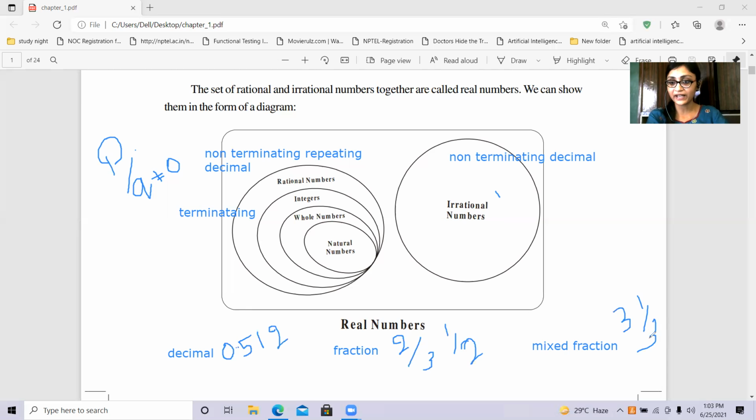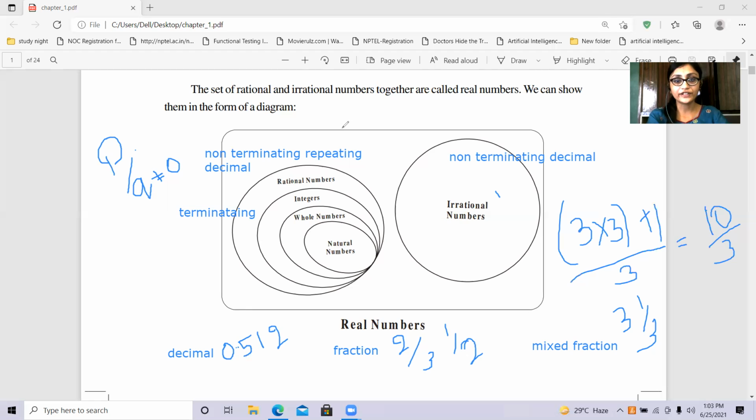We have to cross multiply these 3 and 3. So 3 into 3. After doing the multiplication, we have to just add the 1 to this particular number. And after that, we have to write the denominator in the same way, 3. After completing this, we have to calculate it. 3 threes are 9. 9 plus 1, 10. 10 by 3. And after getting this fraction, we can directly convert that into decimal by dividing 10 by 3. In this way, we have to convert mixed fraction to fraction and the fraction to decimal.